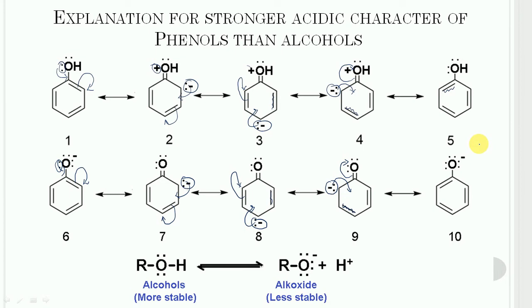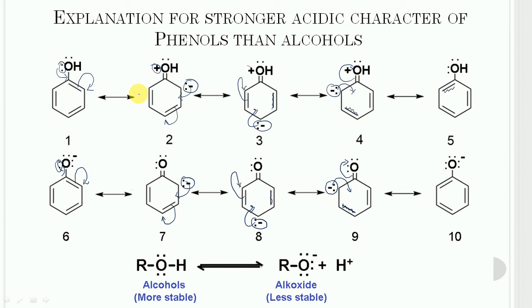It is clear from structures number 7, 8 and 9 that the negative charge is carried even by the ring carbons. While if we compare structures number 2, 3 and 4, which involve separation of charges, having both positive and negative charges, due to the participation of these structures phenol is less stabilized by resonance.